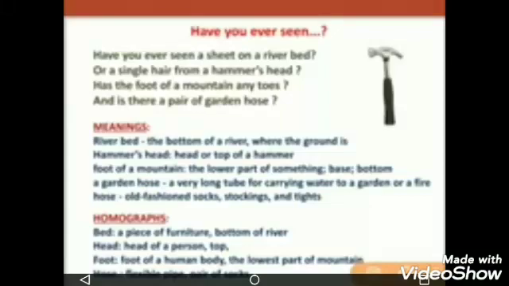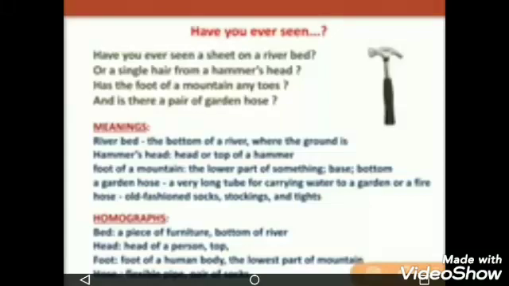In the third line, the poet asks, has the foot of a mountain any toes? We know that we have hands and the hands have fingers. In the same way, feet have toes. So here, the meaning of foot is double.